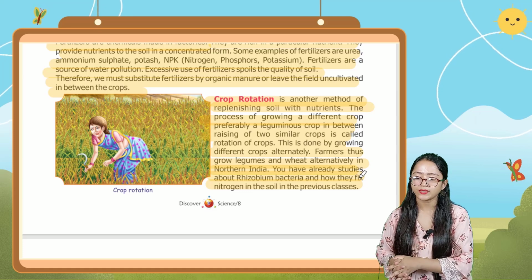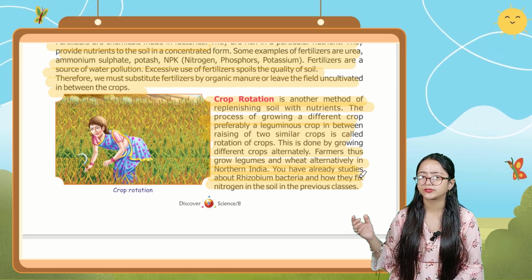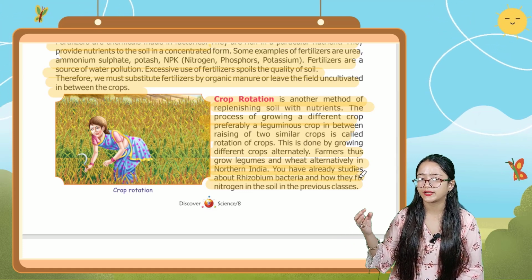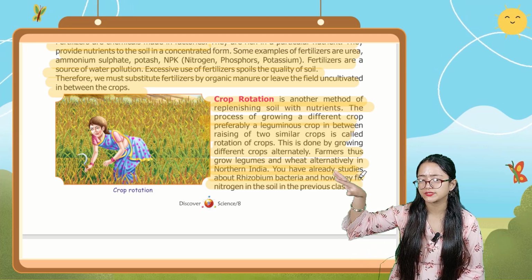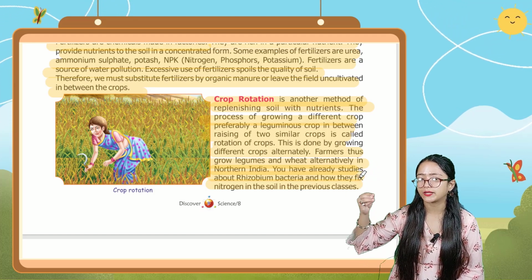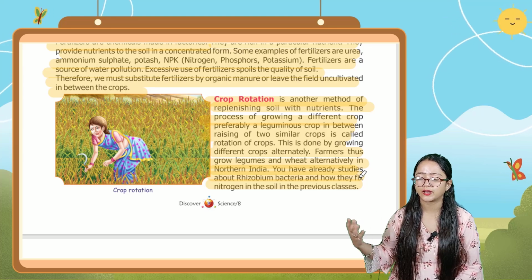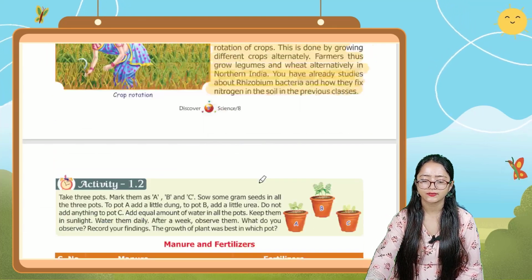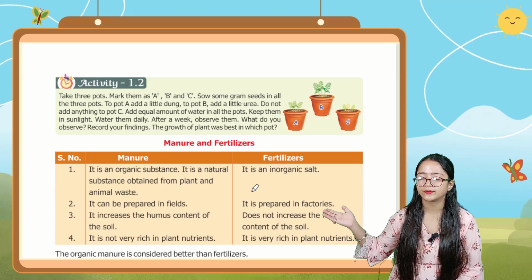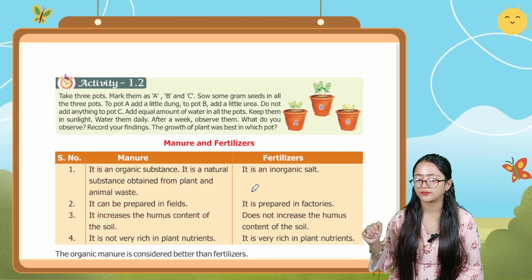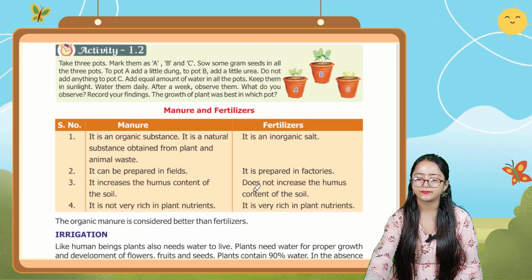You have also studied about rhizobium, which converts the nitrogen present in the atmosphere into a type of nutrient for plant growth. There is also activity 1.2 given, which you have to perform on your own.